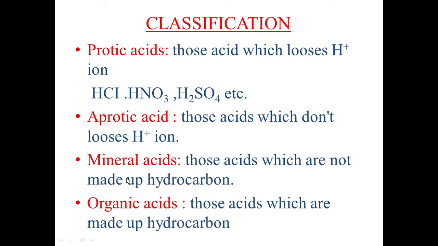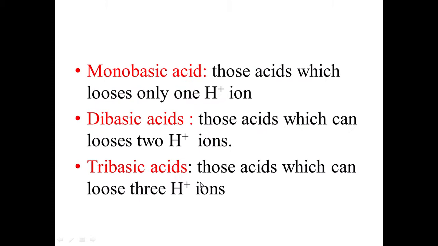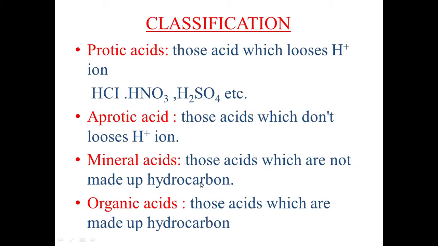Next is mineral acids. Those acids which are not made up of hydrocarbon. That means they do not contain carbon atoms in their molecular formulas, they are called mineral acids. They do not contain carbon, they are not made up of carbon or organic things. Hydrogen must be there. For example, HCl, HNO3, and H2SO4 are classified as mineral acids.